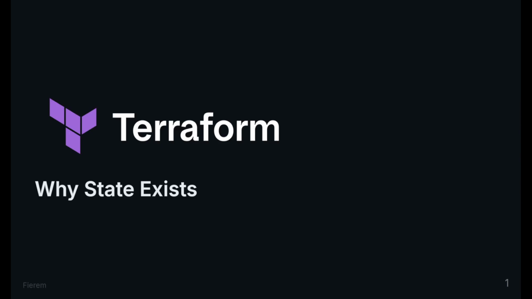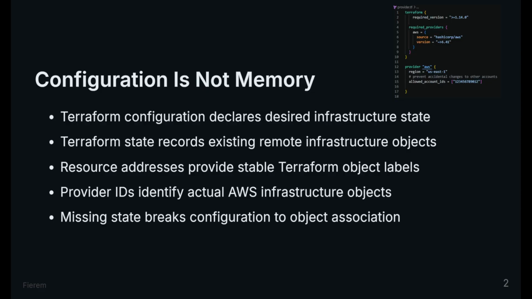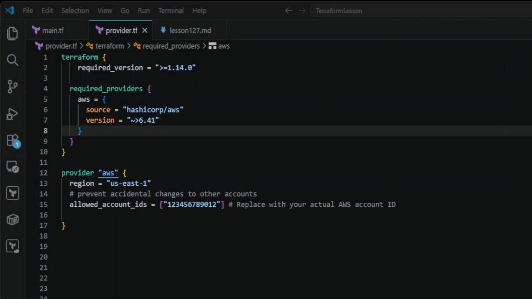Why state exists. Terraform configuration declares desired infrastructure. Terraform state records what already exists. The resource address is the stable label. The provider ID is the real object identity. Without state, Terraform cannot know which AWS object belongs to which block.